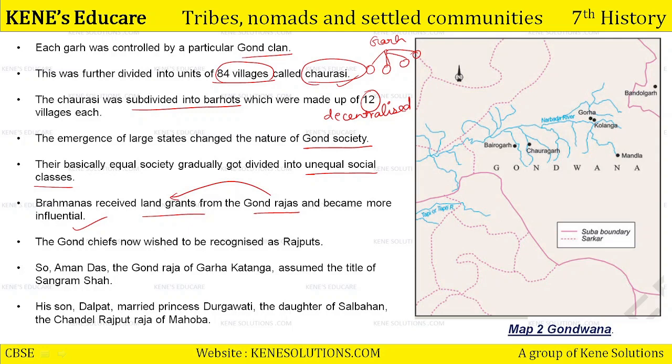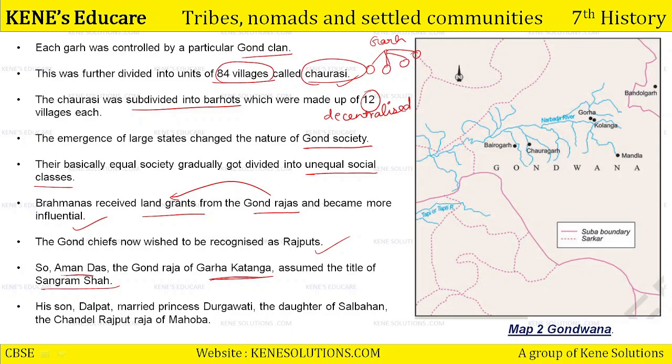The Gond chief now wished to be recognized as Rajputs क्योंकि अब उन्हें राजा बनना था. And to become a king you have to be Rajput to show that you are very valorous and you have all those qualities as a Rajput has. So Amandas, the Gond Raja of Gadkatanga, this place, their territory of Gonds. Amandas was that Gond Raja of Gadkatanga. He assumed the title of Sangram Shah. Sangram is a very famous title for the Rajput kings. So he assumed this title of Sangram Shah.